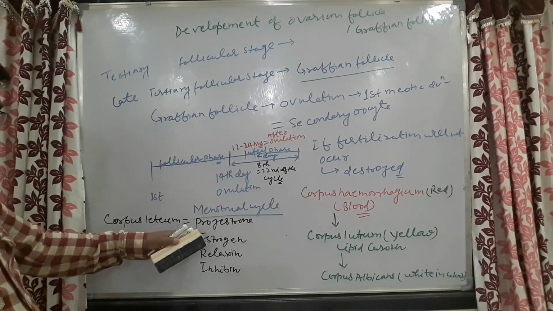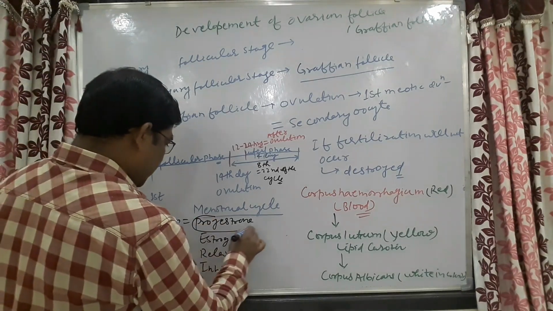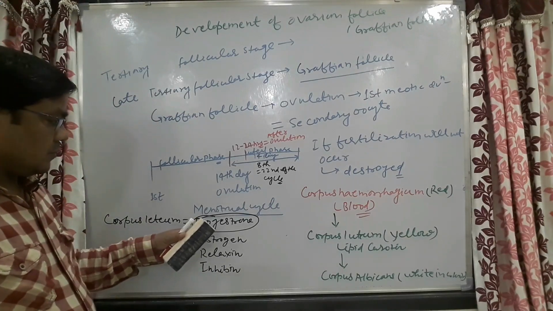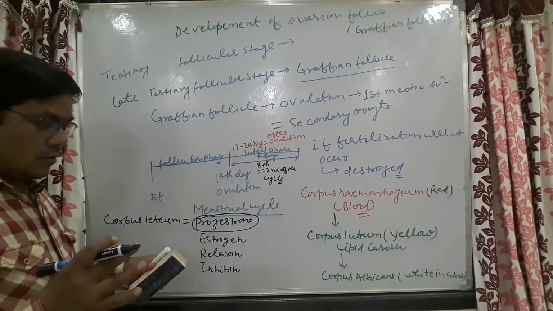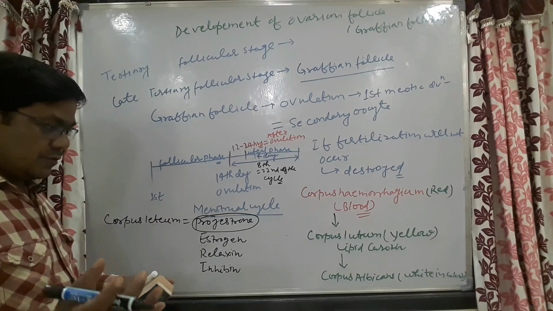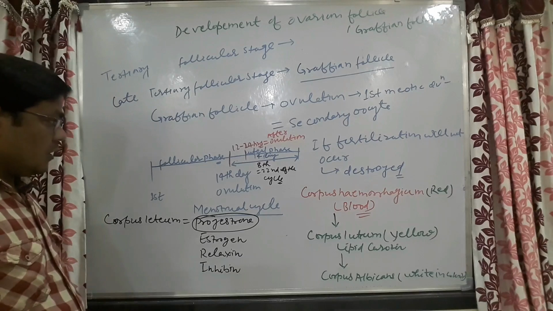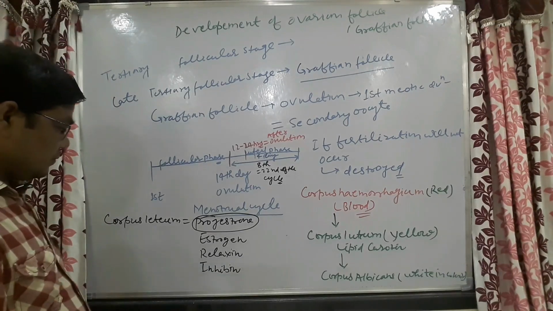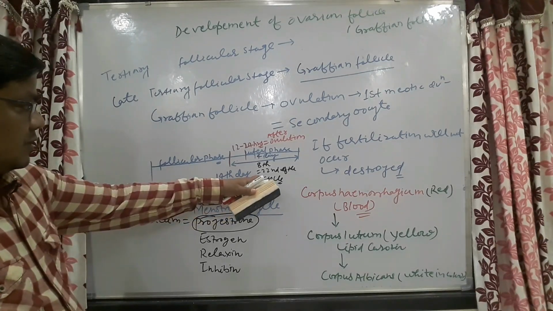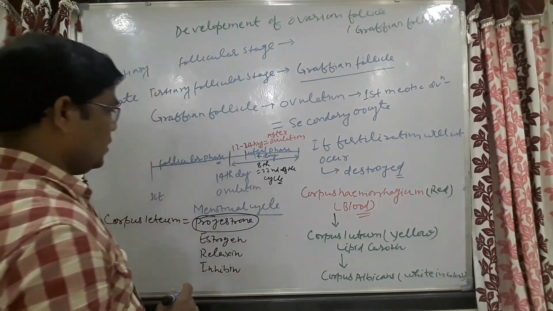This progesterone is important for making the environment for implantation of the zygote, making preparation for implantation or for growing of the child. This will make the proper environment in the uterus for the growing of child.